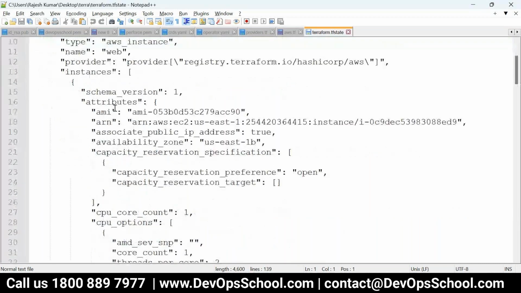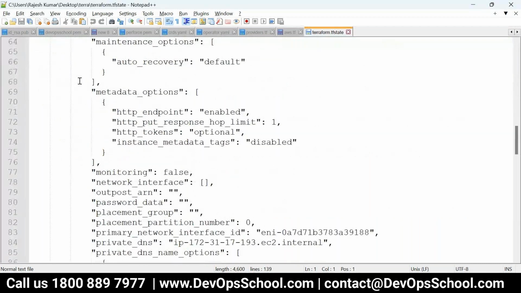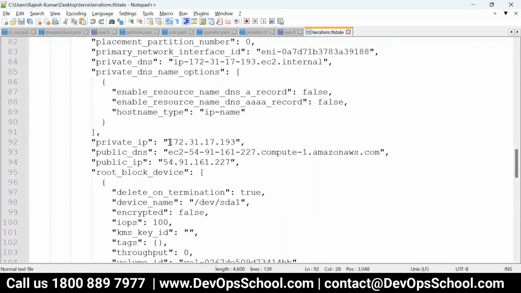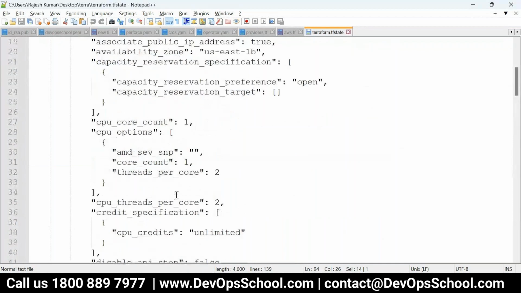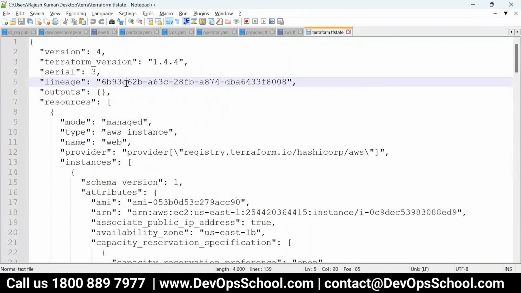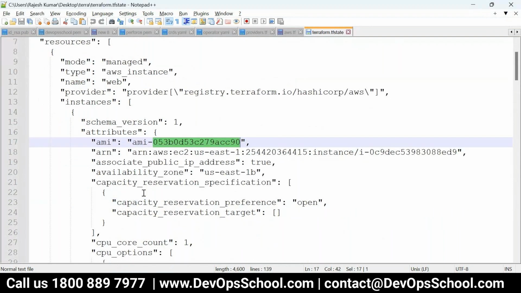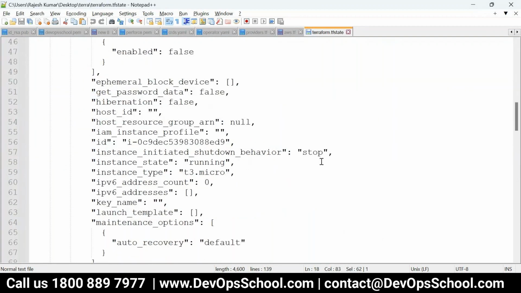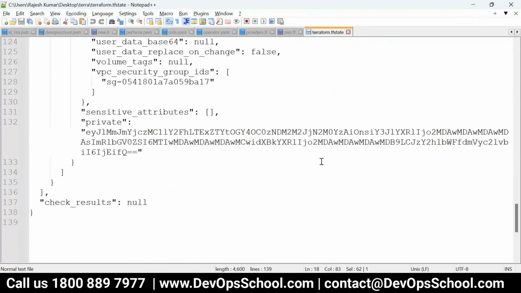Look at the private IP address, public IP address somewhere here, and my instance ID will be somewhere on top. Here it is. This is the AMI, this is the instance ID. Got it, all of you? In real time, if you have 50 resources, this file will become very long, but right now I'm showing you just one resource.